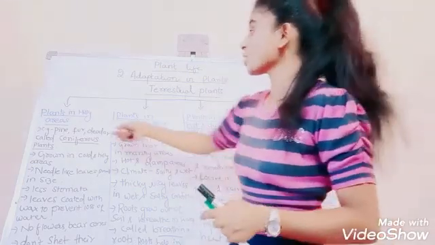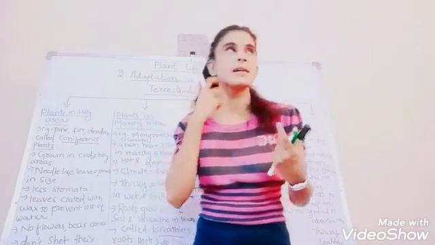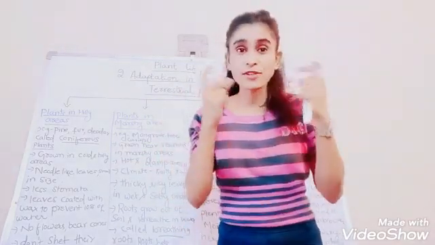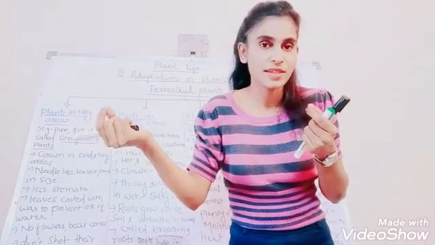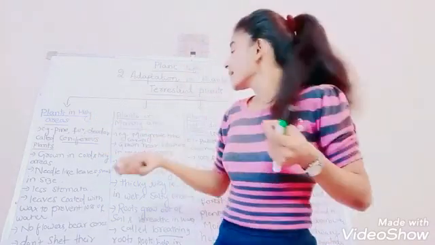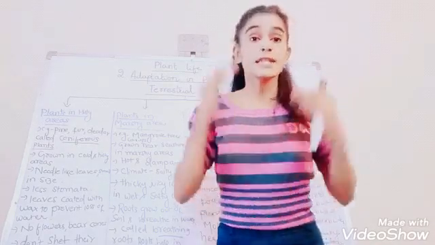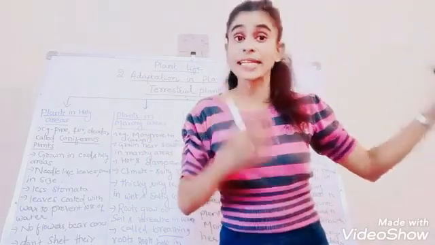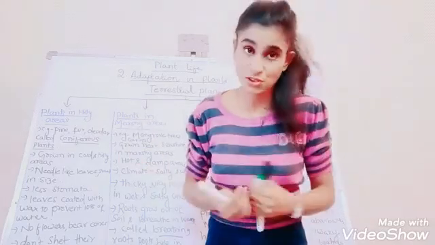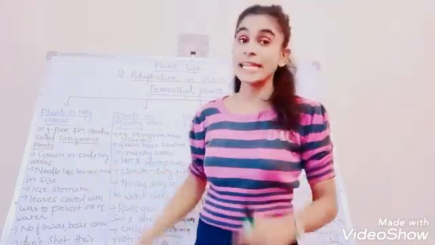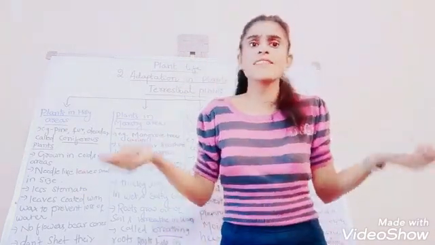So what are the adaptations in the plants which grow in the hilly areas? Have you ever seen this pine tree? Have you seen the leaves of the pine trees? It's a very needle-like structure. It's very thin, pointed, needle-like, and the leaves are very small in size. The leaves of the plants that grow in hilly areas are extremely small and needle-like. Since they are small in size and needle-pointed in structure, of course, they have fewer stomata.